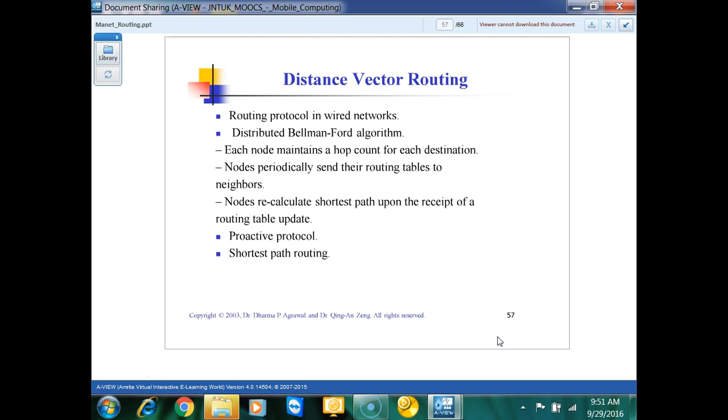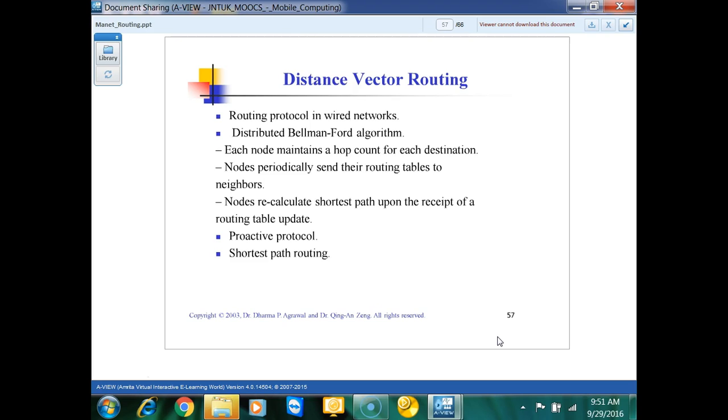Here, as per the Bellman-Ford algorithm, we are maintaining the routing tables at each and every node. Now, we also need to update the routing tables. So to update them, we need to broadcast the routing table, to send the routing table to the neighbors also, so that the neighbors can see this is the routing table, and this is how we are going to find the path from source to destination.